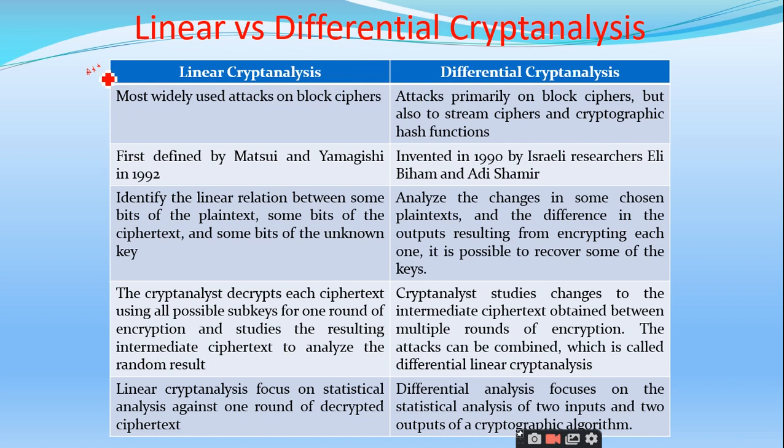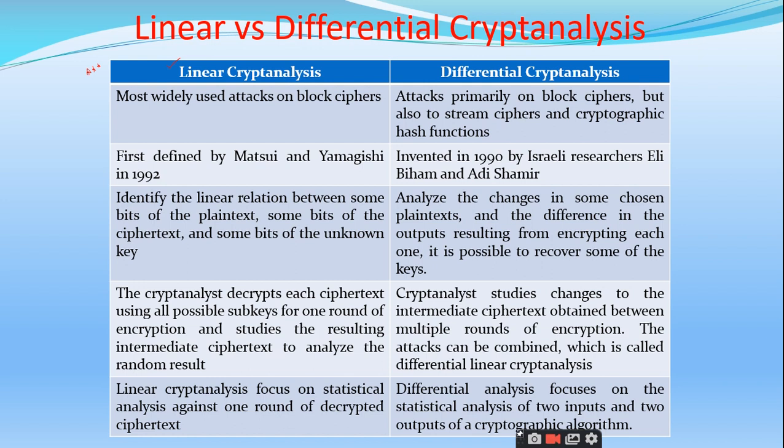Right. So cryptanalysis is broadly categorized into two types. The first one is the linear cryptanalysis, and the second one is the differential cryptanalysis. We will see some of the differences between them. Can anybody tell me what you understand by the term linear cryptanalysis? Just an idea of what the actual meaning is. We know what cryptanalysis is. We are going to analyze the codes to get the key. That is our main intention. But what do you mean by linear cryptanalysis?